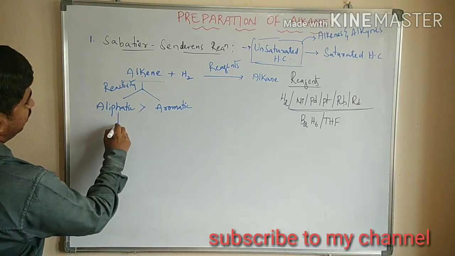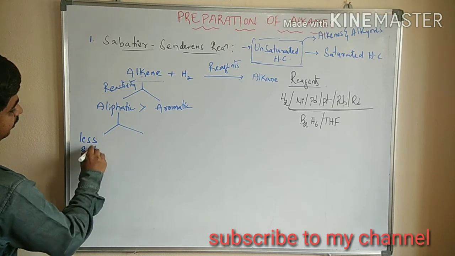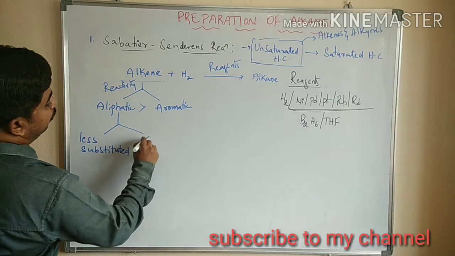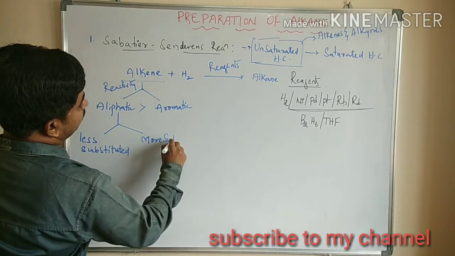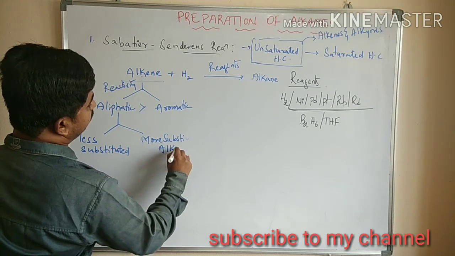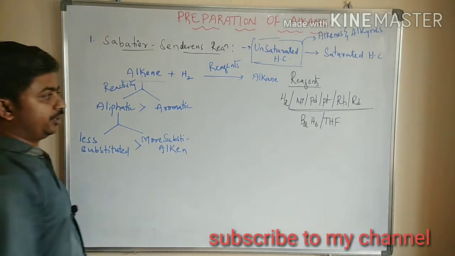Next, aliphatic alkenes are of two types: less substituted alkene and more substituted alkene. Of these two, the less substituted alkene is more reactive.